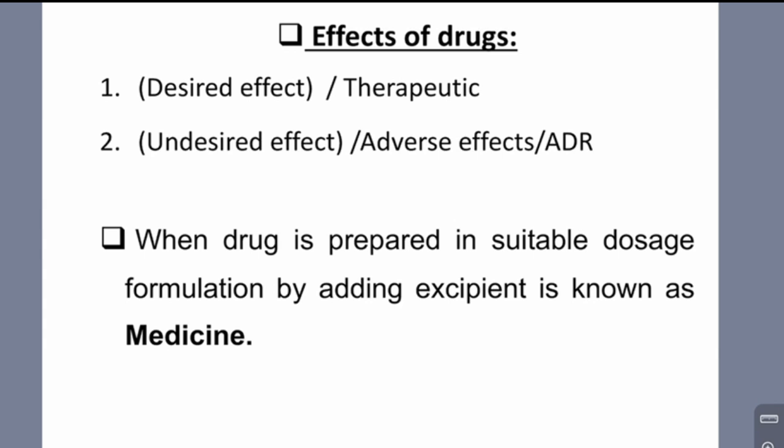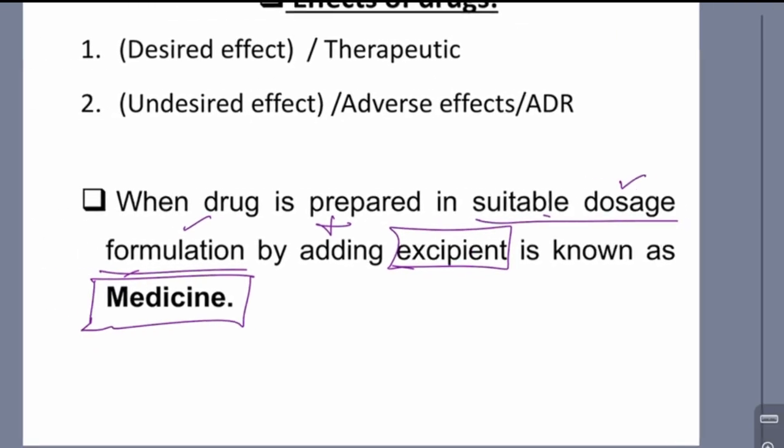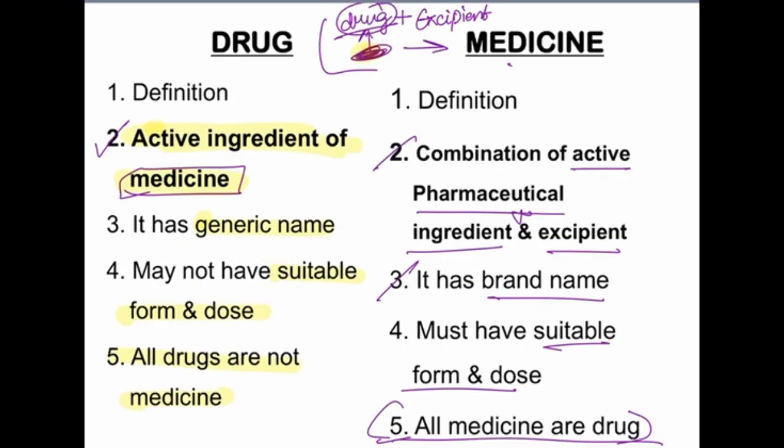Next is the medicine. So what is medicine? When a drug is prepared in a suitable dosage formulation by adding an excipient, this is known as medicine. So medicine is a suitable dosage formulation plus excipient. Okay, first the difference between drug and medicine.